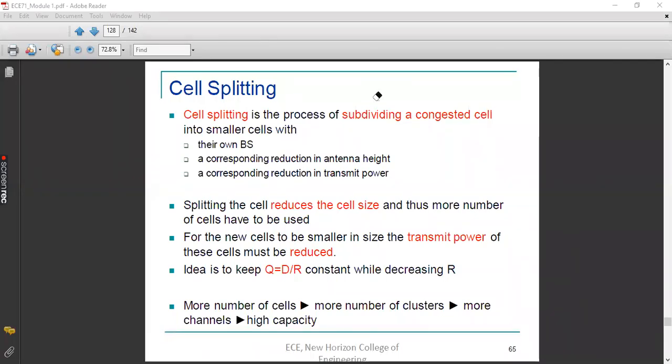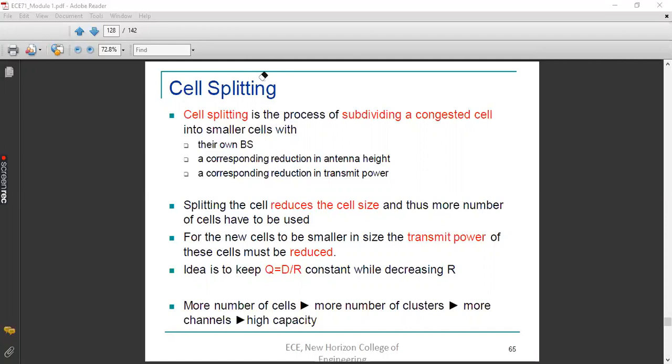So while doing cell splitting, what are the main effects? Each cell will have its own base station. We are able to reduce the antenna height. At the same time, the transmission power is also reduced. Clear? Now, splitting the cell reduces the cell size and thus more number of cells have to be used. That is, it will increase the cluster size. So the transmission power of the cells will be reduced.